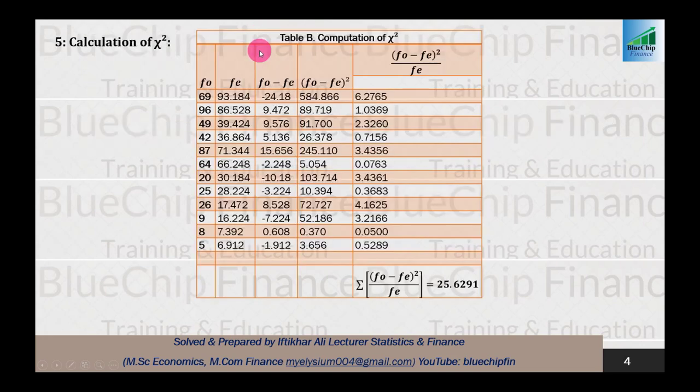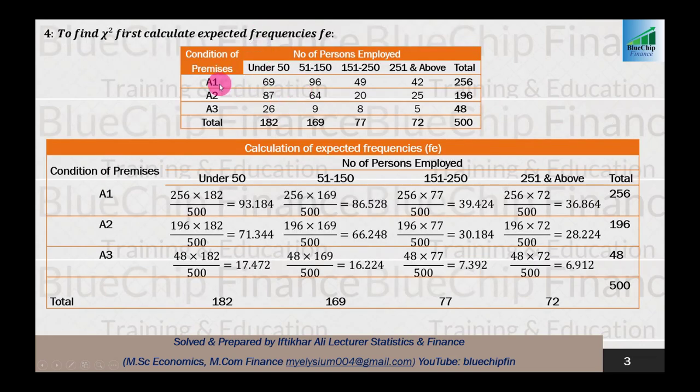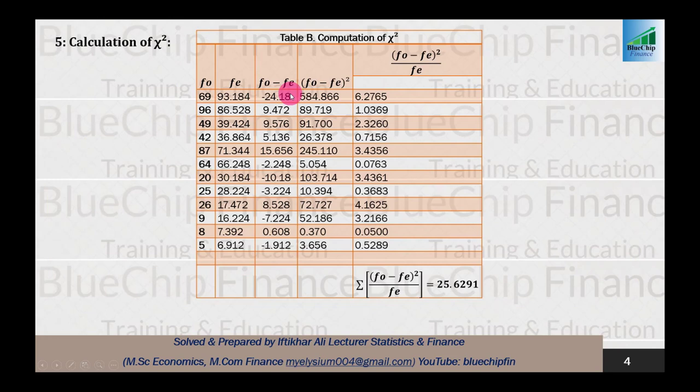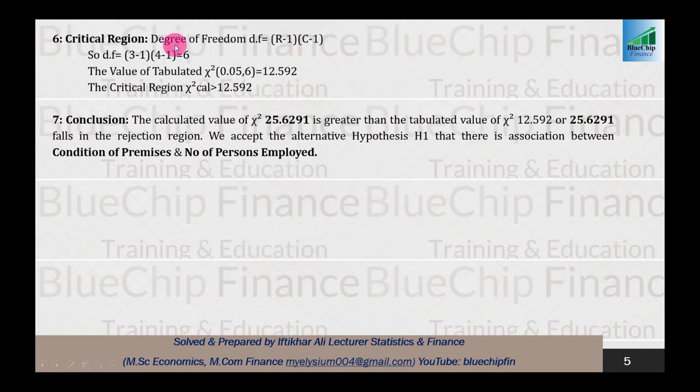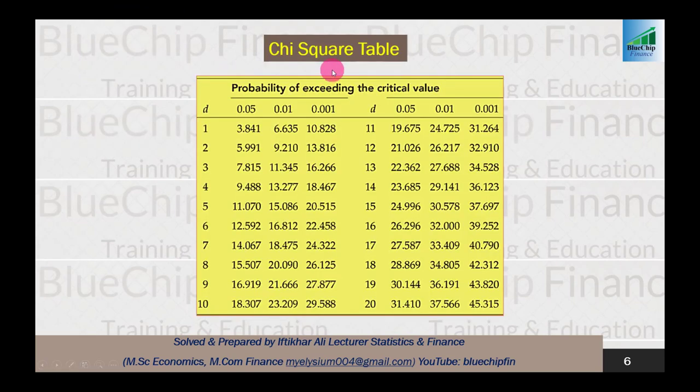In our question there are 3 rows and 4 columns. The row and column of total are not included, so there are only 3 rows for condition of premises, and types of number of persons employed are 4. So there are 3 rows and 4 columns. So 3 minus 1 multiplied by 4 minus 1 equals 6. So 6 is our degree of freedom. Alpha is 0.05. And now we go to the chi-square table.